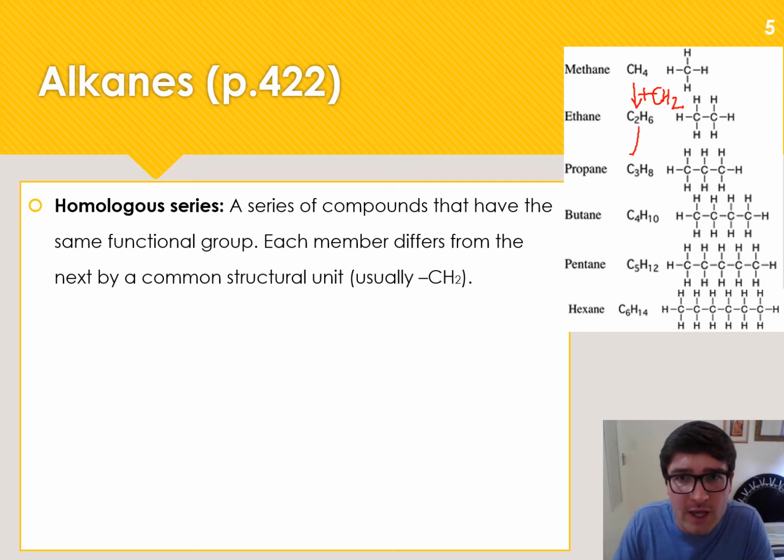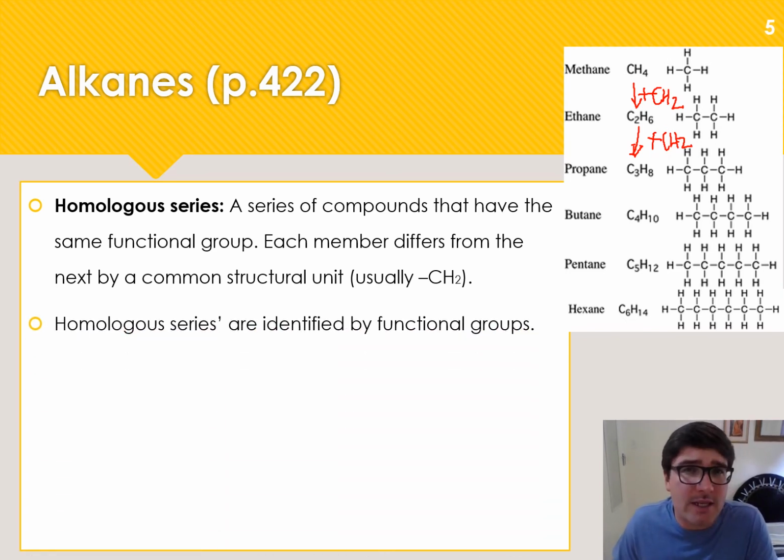Going from ethane to propane, I add another CH2 group, and so on. Now, I want you to notice how we count in organic chemistry. Meth, 1, eth, 2, prop, 3, but, 4, pent, 5, hex, 6. In IB chemistry, you only need to know how to count up to 6. So, pretty easy.